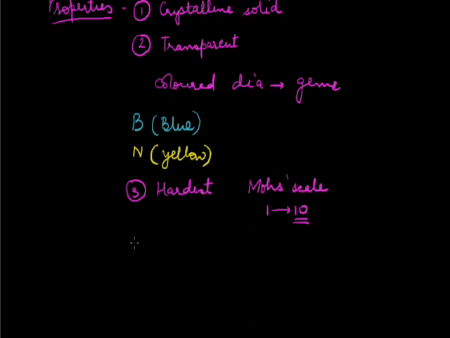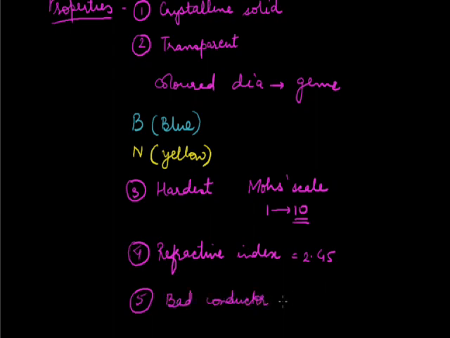Then coming on to the next property, that is refractive index. The refractive index of diamond is 2.45, and that is the reason why it sparkles very brightly, it shines, and because it reflects most of the light, it has a high refractive index, so it can be easily used as an ornamental gem, jewel, and it can be easily polished. Then it is a bad conductor of electricity.